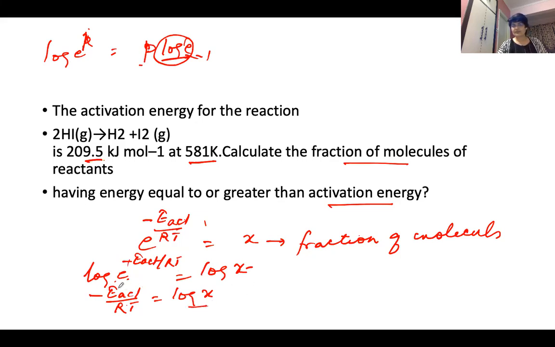So now how are we going to solve it? Activation energy value is given to us. T is given as 581. R everybody knows. Now next we are going to take here log X. So how are we going to find out this log X? And remember, if we are going to take log, 2.303 also has to be there, because we are taking log. Now antilog.